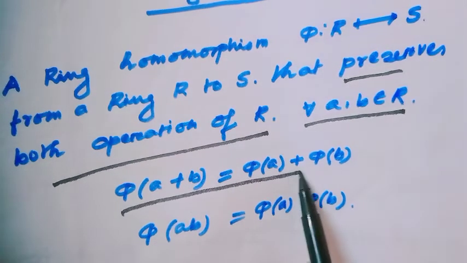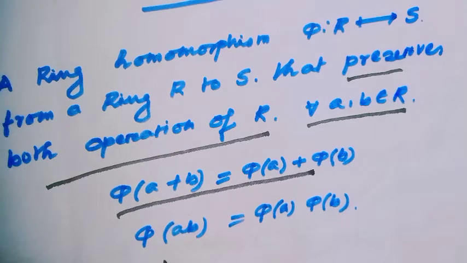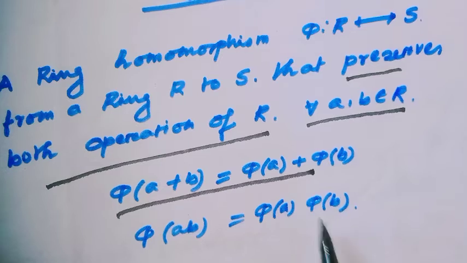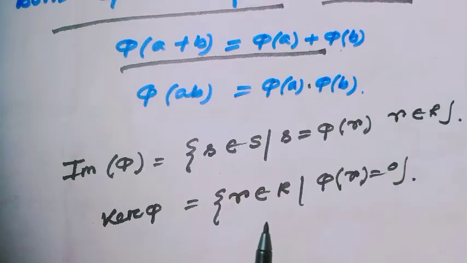This is basically the group homomorphism part, and here the extra condition: phi of ab equals phi of a times phi of b. Just like group homomorphism, we don't require a ring homomorphism to be 1-1 or onto.